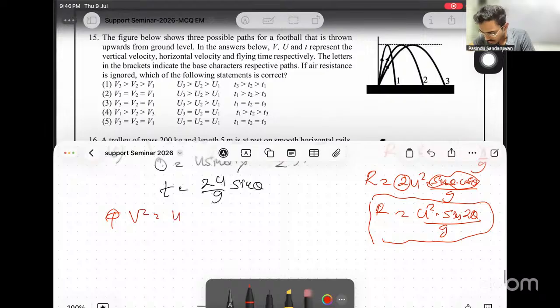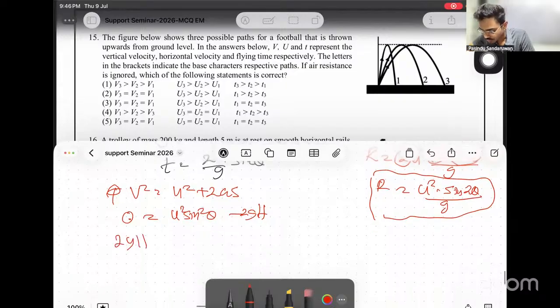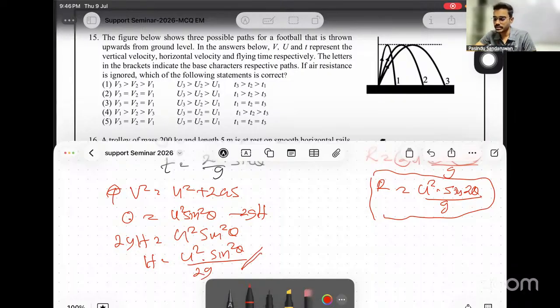Then v squared equals u squared plus 2as upwards. Then v squared is 0 at the topmost point, so 0 equals u squared sine squared theta minus 2gh. See what is coming for the height? Then 2gh equals u squared sine squared theta, so h equals u squared sine squared theta over 2g.